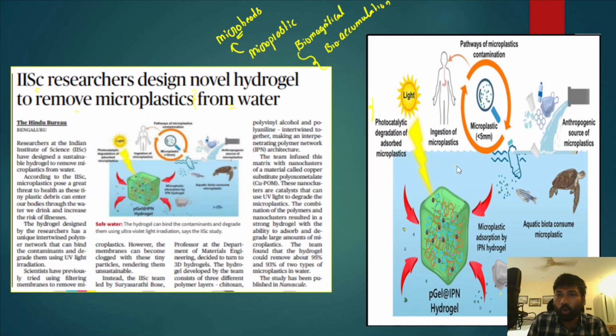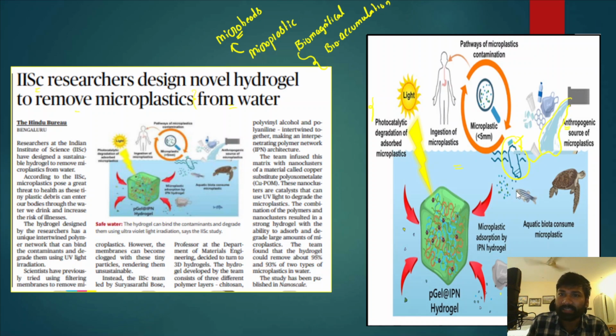Imagine this is the aquatic ecosystem, and we are polluting the existing aquatic ecosystems with plastics. These plastics are mostly anthropogenic in nature. These anthropogenic sources of microplastics are indiscriminately released into the water bodies, thereby contaminating them.